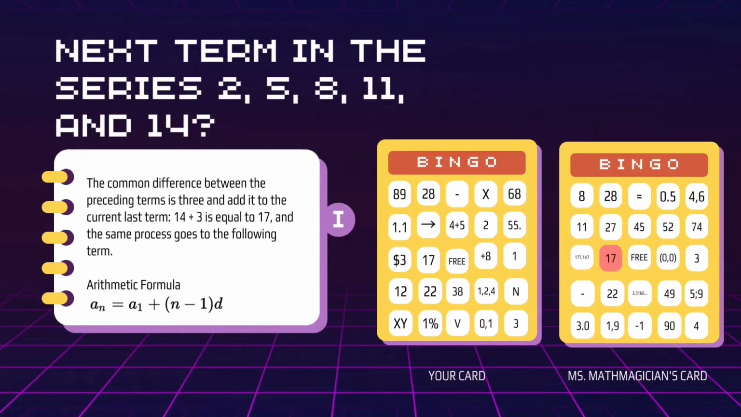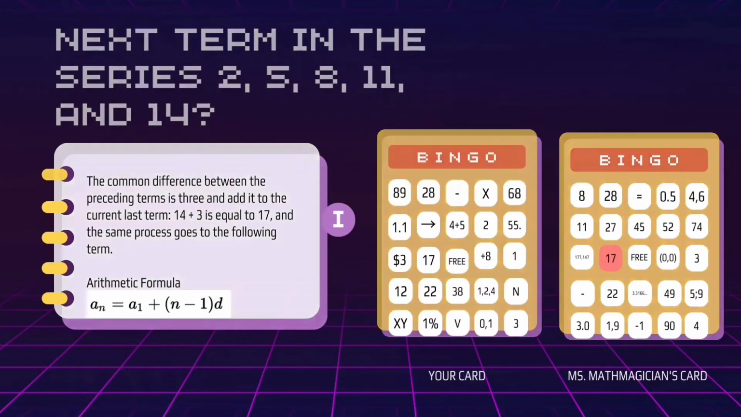a sub n is equal to a sub 1 plus quantity n minus 1 times d, where n is the nth term in the sequence, a sub 1 is the first term in the set of numbers, and d is the common difference between terms. Look, I also have 17 on my card.